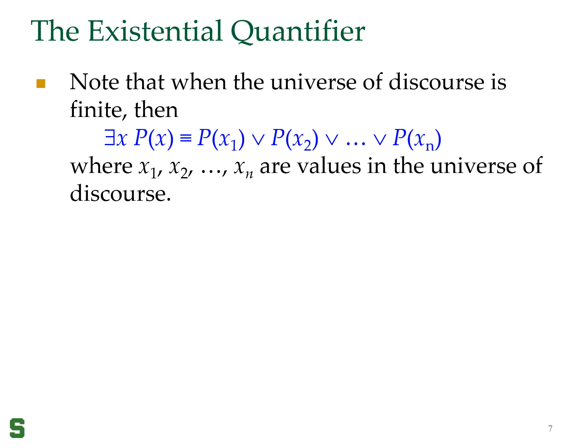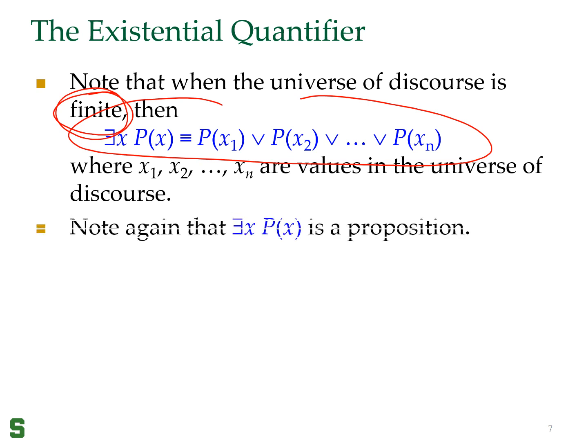If the domain is finite, then existential quantifier is basically a long disjunction. So there exists x p of x is p of x1 or p of x2 or p of x3, keep going until p of xn. Note that this works only if the universe of discourse is finite. If it is not finite, then this doesn't work. Once again, there exists x p of x is a proposition.